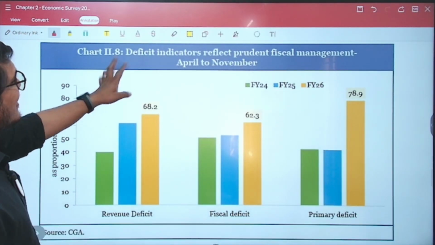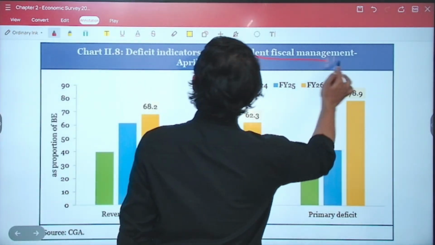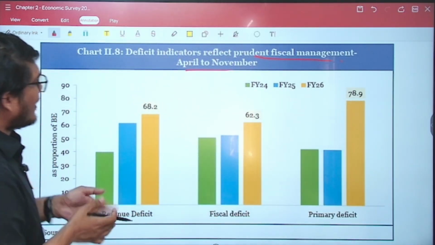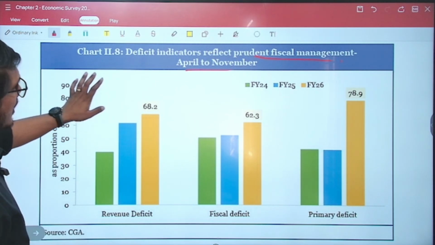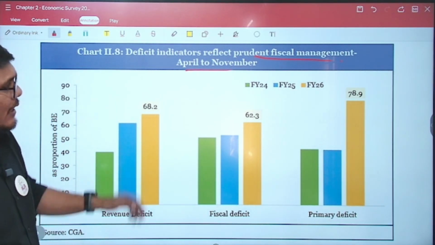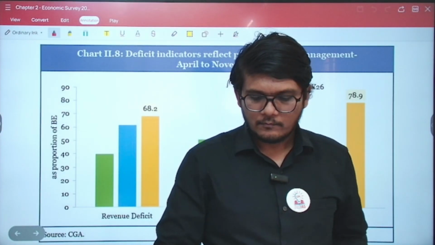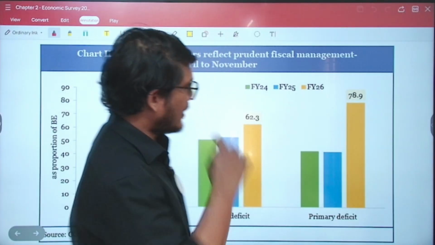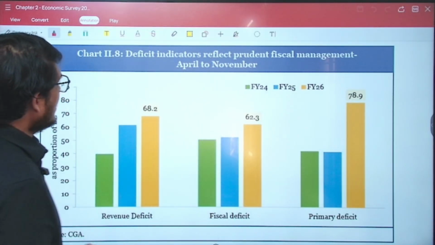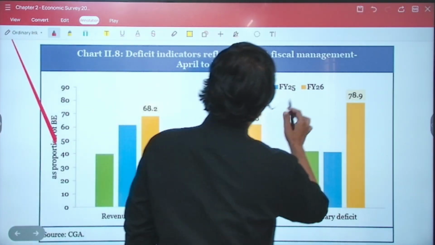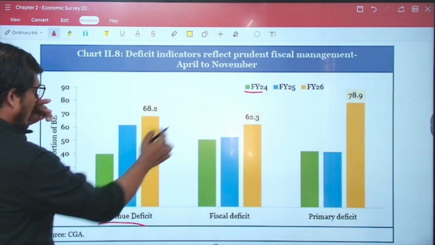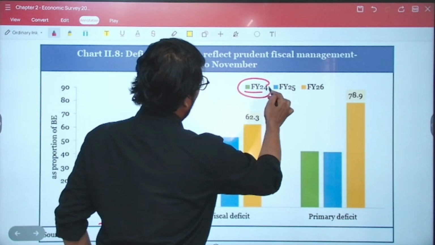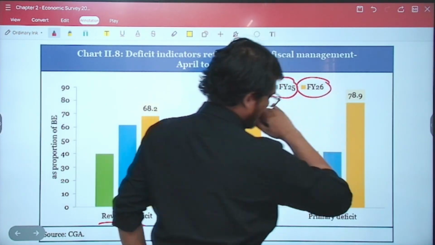Next is the deficit indicator, which reflects prudent fiscal management. So what are these deficit indicators? So the important number over here would be the yellow one. So what are they trying to showcase? Basically, this is your revenue deficit for 2020. This is your revenue deficit for 2024. Green color symbolizes 24, blue is 25, yellow is 26.